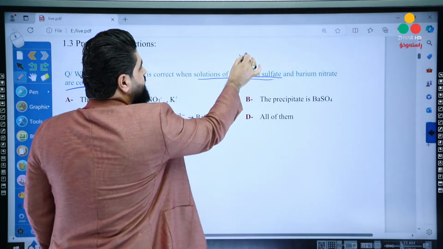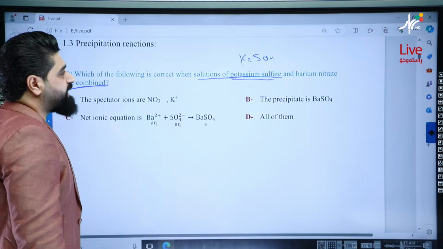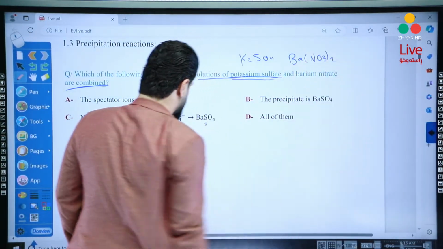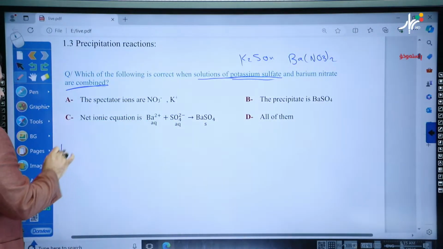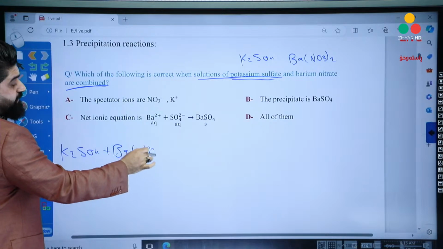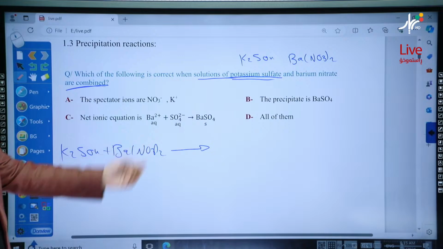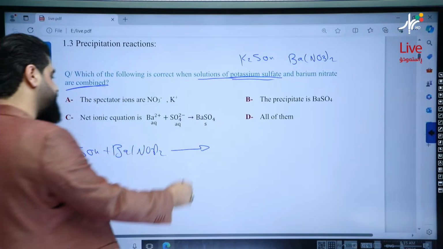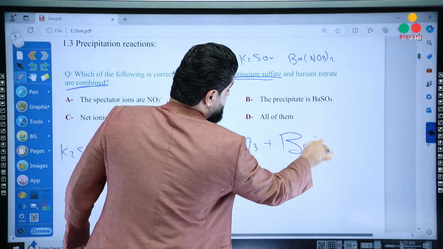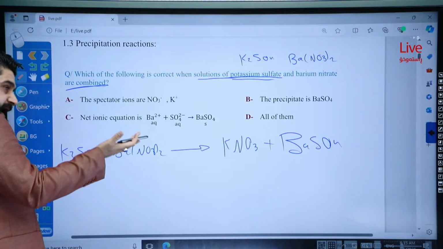Yalla. Potassium sulfate is K2SO4. Barium nitrate is Ba(NO3)2. Write the double displacement between them: K2SO4 plus Ba(NO3)2. What are the products? You have to know. KNO3 plus BaSO4. Yalla, then balance the reaction.